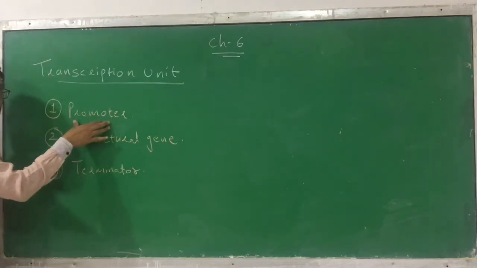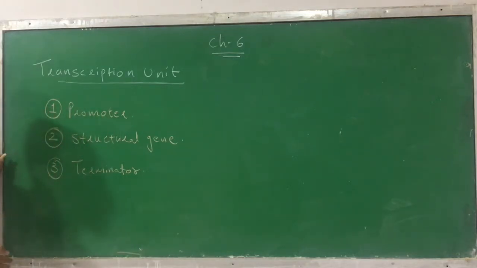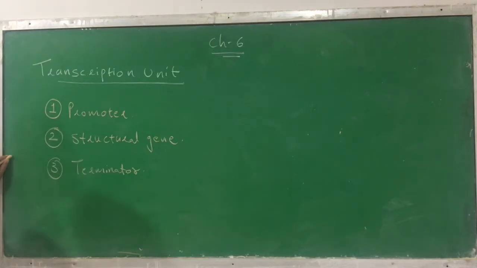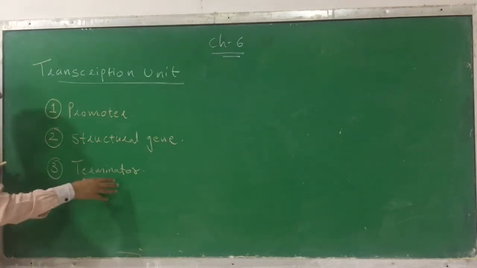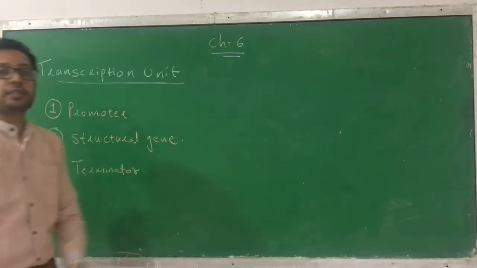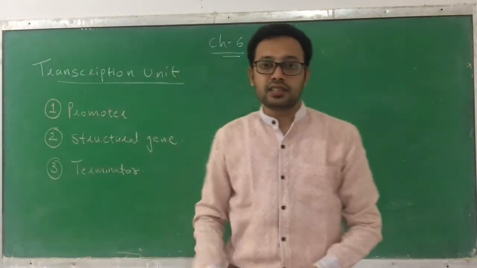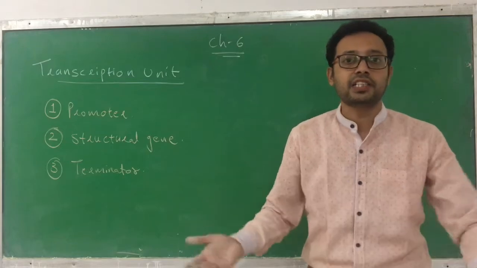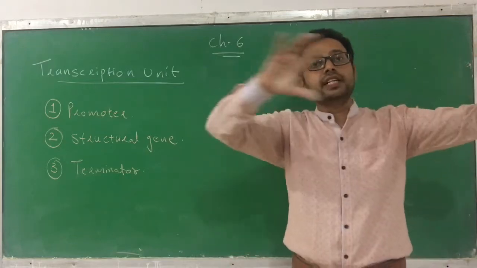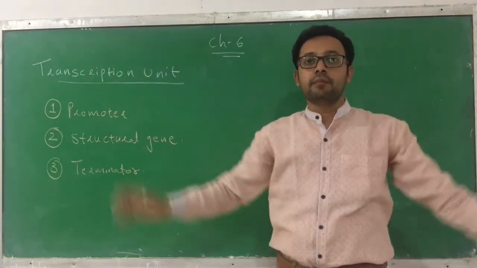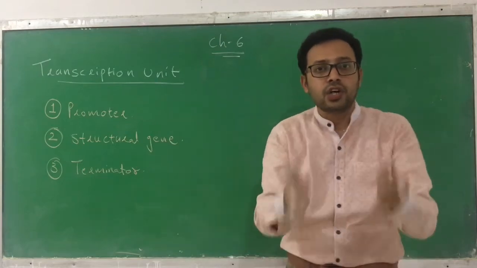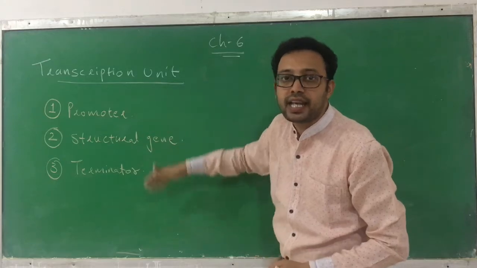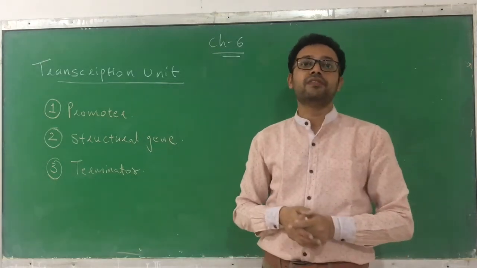From the promoter, the process starts. The structural gene is the actual part which is copied and forms the RNA, and the terminator is the part where the process ends. This is not the case in replication, because in replication there is no need to define a start and an end, because the whole DNA is going to be copied as such. But here in transcription only a small part is going to be copied, so where to start and where to end, that we have to define.